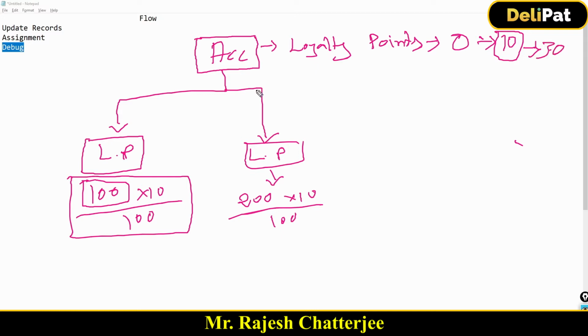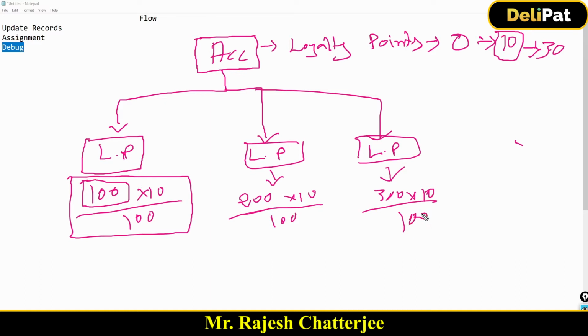Got it? Again, next month another new loyalty point record has been created under the same account, and this time let's say the amount is 300. If it is 300, then 10% is how much? 30. So the previous amount was 30, now the new value is 30 plus 30, which is 60. Like that, the account was gathering the loyalty points every month.